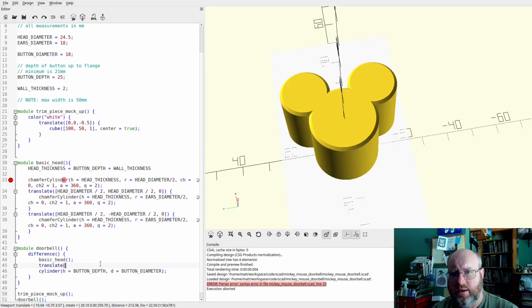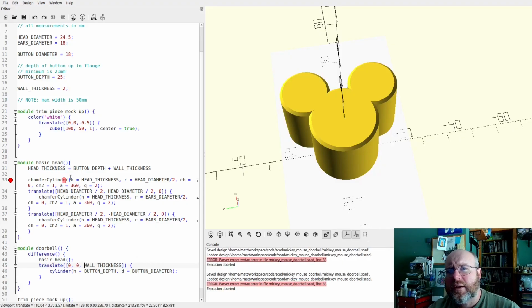So that's a Z up wall thickness. Otherwise, you won't end up with enough thickness to screw through. It'll punch out the back, and we want it to punch out the top. And I forgot a bracket here. And I like spaces after my commas.